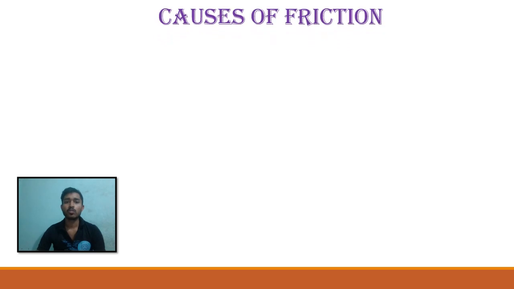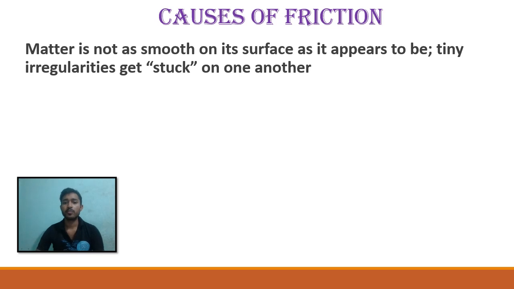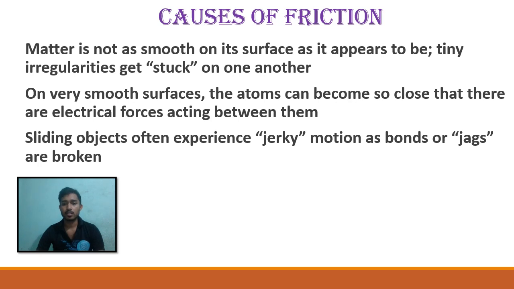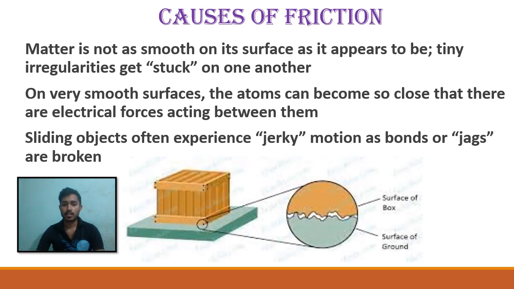Now, I am going to discuss the cause of friction. We all know that every matter has a rough surface. If we look at the picture on the screen, we can see the surface of the box and the surface of the ground. They are not 100% smooth surfaces, so friction will be generated, because if the surface has roughness, friction will be generated.